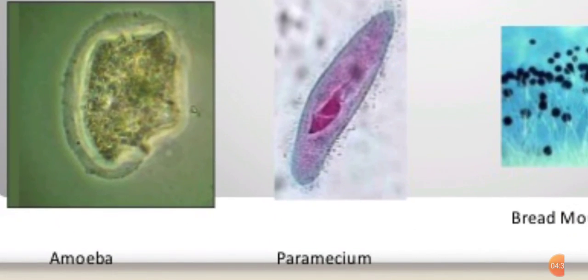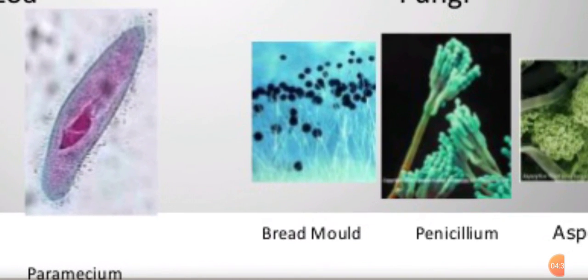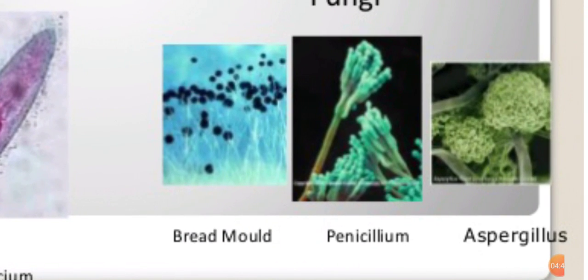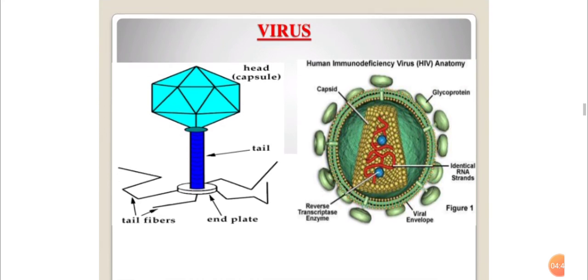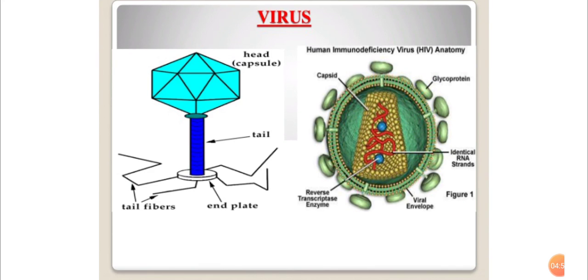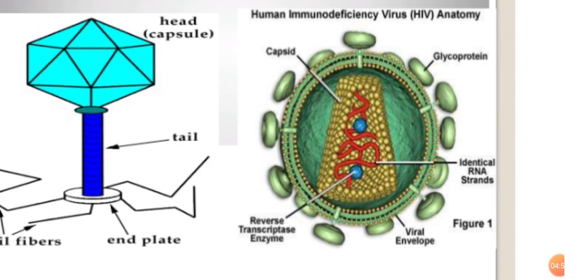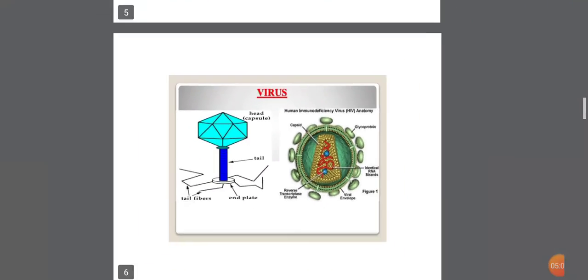These are the protozoa, amoeba and paramecium. These are the examples of fungi, that are bread mold, Penicillium and Aspergillus. Here this picture is the virus. A virus has mainly 3 parts: head, middle and tail. Here the microscopic image of HIV virus is given.